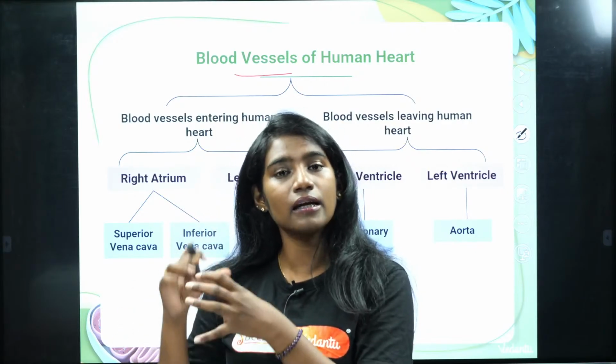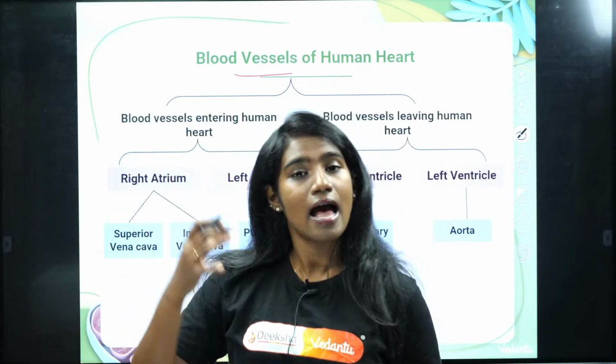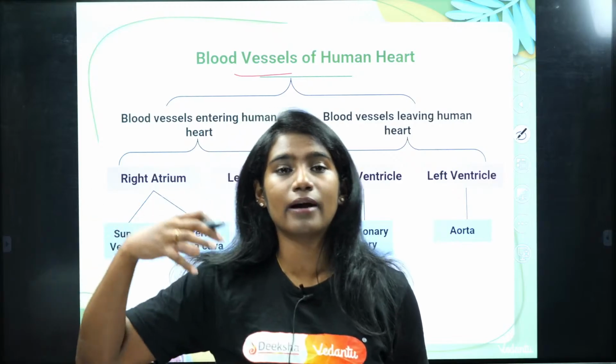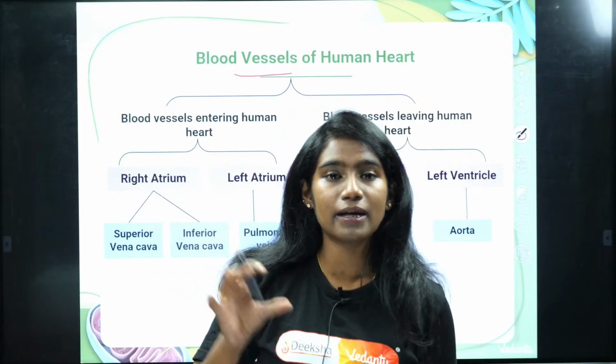In the lungs the deoxygenated blood is converted to oxygenated blood, and then the oxygenated blood is brought back to the heart through which vessel? It is the pulmonary veins.